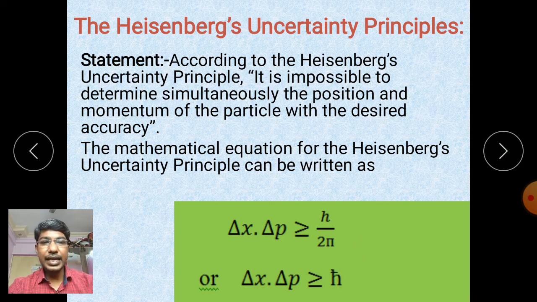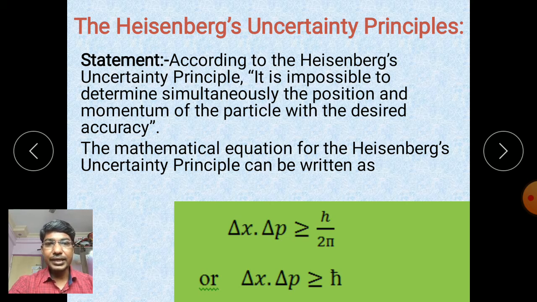Here del x is the uncertainty or error in the measurement of position of a particle, and del p is the uncertainty or error in the measurement of momentum of the particle.